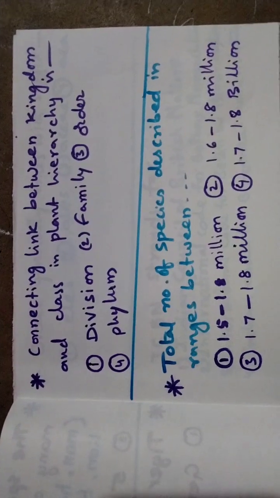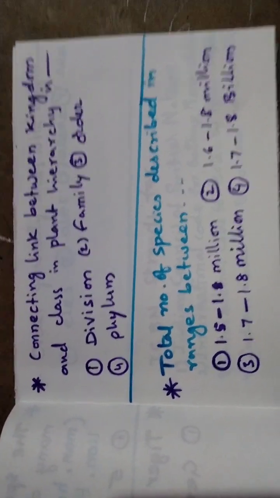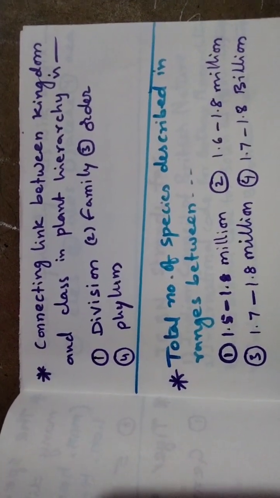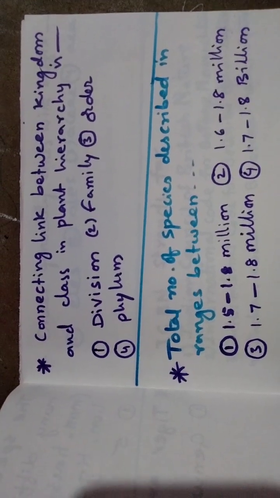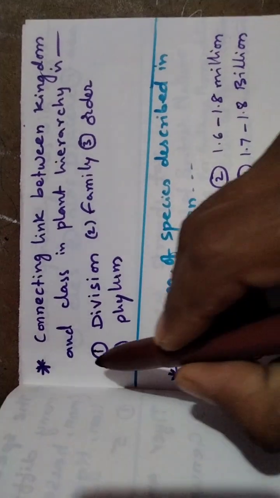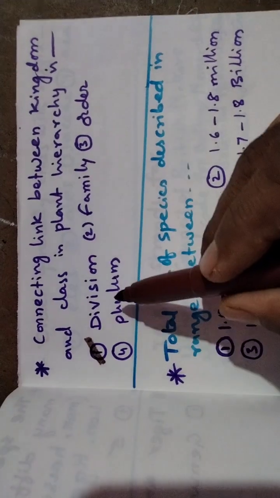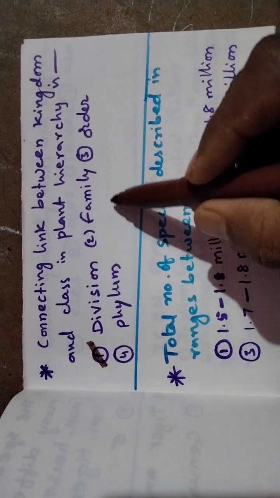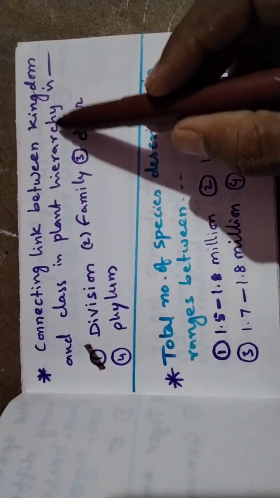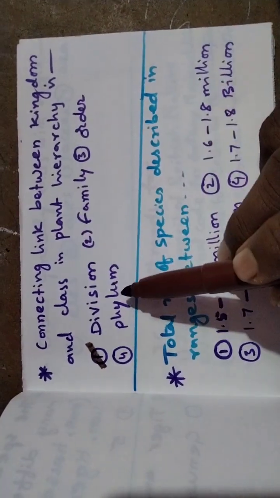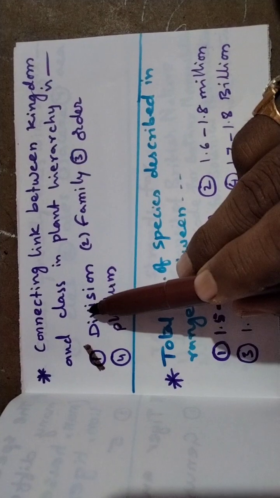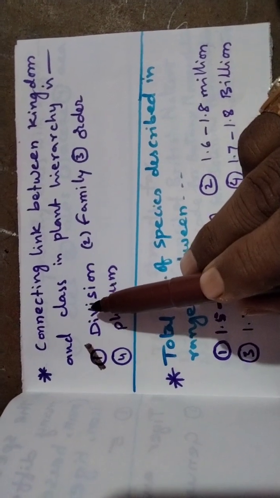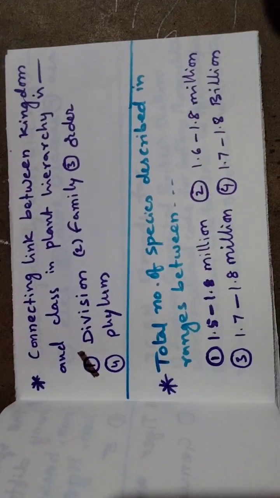Now we take another one. The connective link between kingdom and class in plant hierarchy is called division. In animal hierarchy, we call it phylum. That is division, the connective link between kingdom and class.